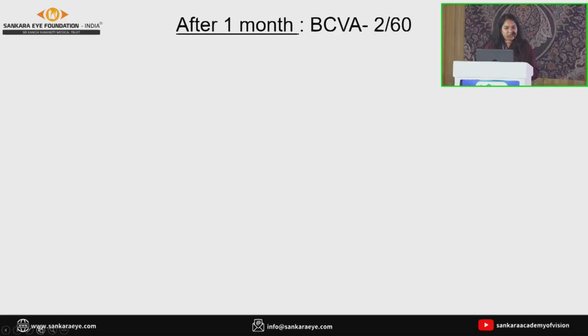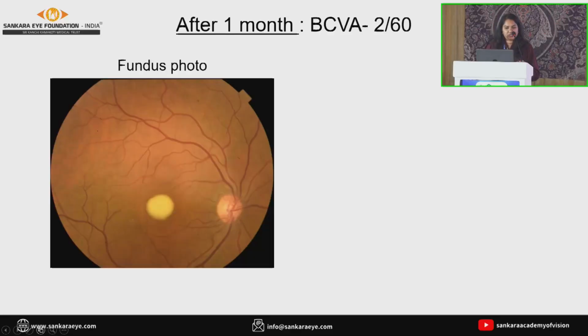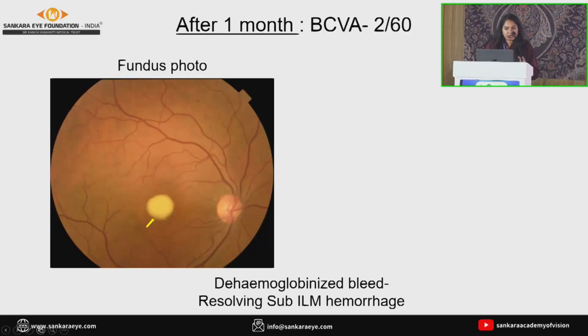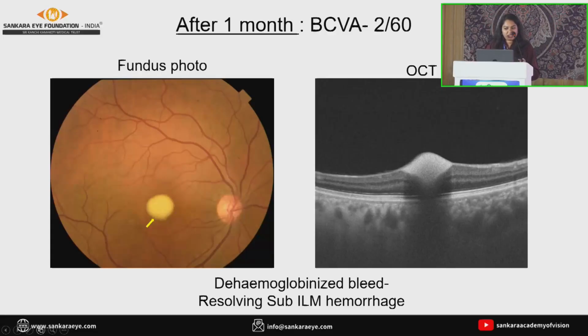We advised the patient to go for YAG hyaloidotomy, but the patient was not willing, so we went for observation. After 1 month, the best corrected vision improved to 2/60 only. There was not much of an improvement. In the fundus examination, there was a resolving subhyaloid hemorrhage with dehemoglobinized blood. In the OCT, the subhyaloid hemorrhage is almost resolved, and the subilm hemorrhage has reduced in size.